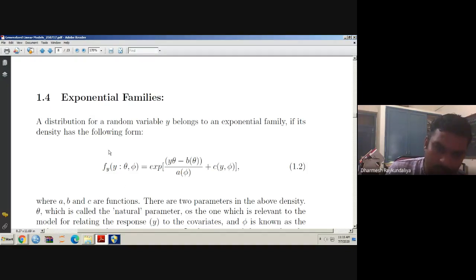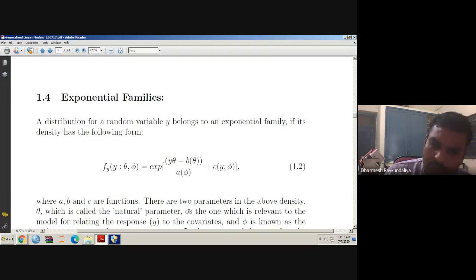So what is the form of the exponential family? It is f of y, theta, phi is equal to exponent of y theta minus b theta upon a phi plus c of y, phi. This entire quantity is in the power of exponent. It is e to the power, where a, b and c are the functions.